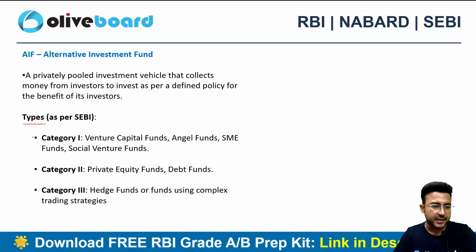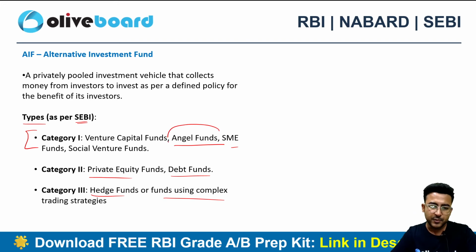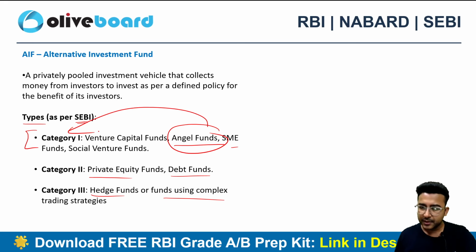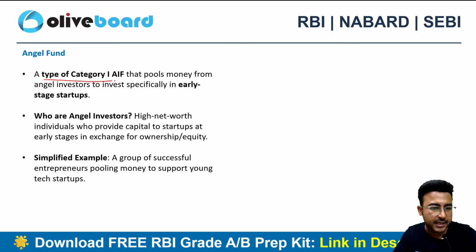There are types of AIF which are classified by SEBI: category 1, category 2 and category 3. In category 1 we have venture capital funds, angel funds, SME funds and so on. In category 2 we have private equity funds and debt funds, and in category 3 we have hedge funds and funds that use complex trading strategies, right? Here we are concerned about the angel funds, which are part of category 1. Now the question is, what are angel funds, right? Angel funds are a category 1 AIF.